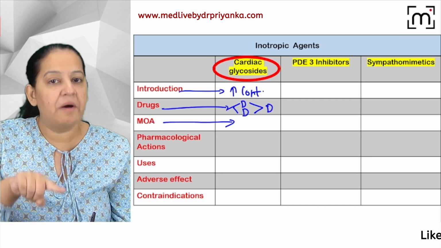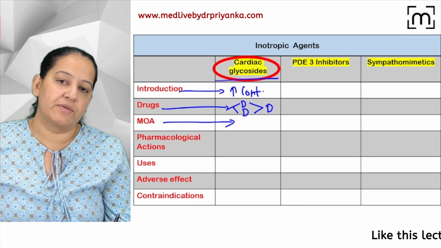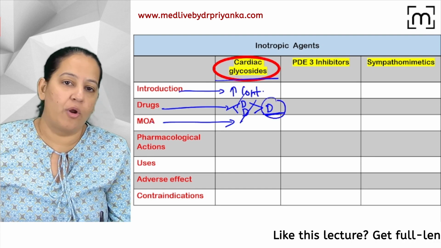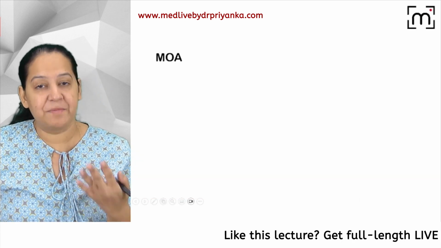So I will teach you the mechanism of action of cardiac glycosides, mainly digitalis. It can be digoxin, it can be digitoxin. I will call it digitalis. Let me tell you the mechanism of action.